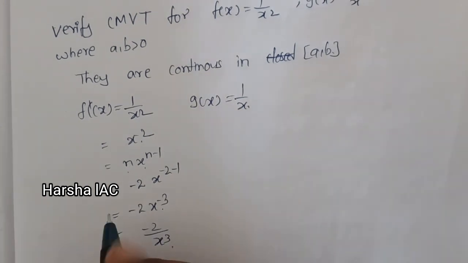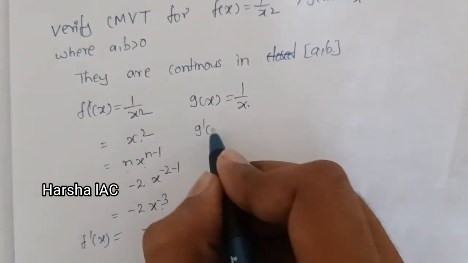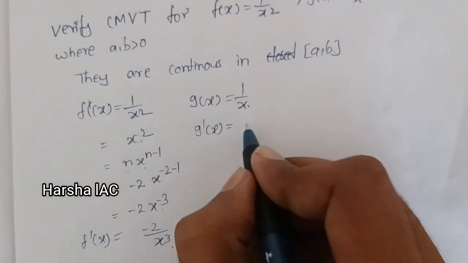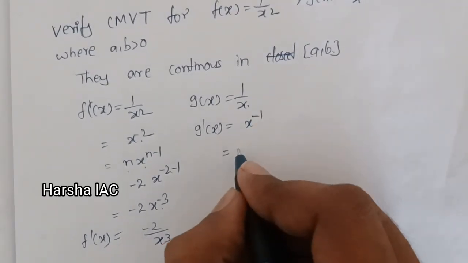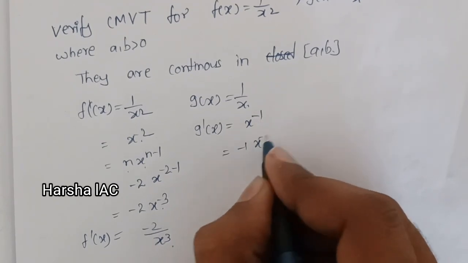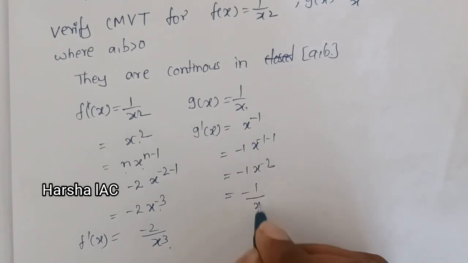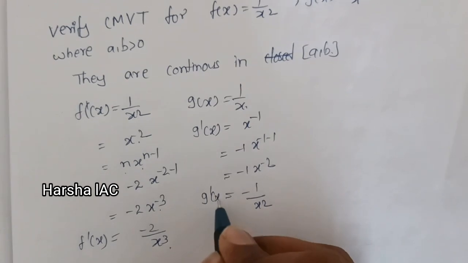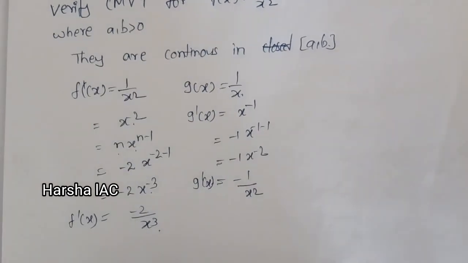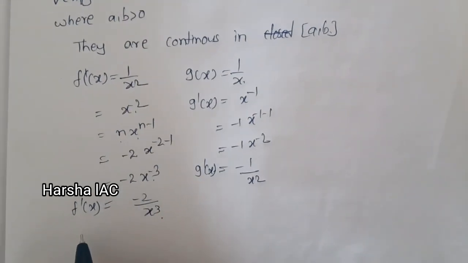Next, that completes the differentiation, and we get f dash x. Same for g dash x: here also you convert the power into negative 1. Here x^(-1) differentiates to minus 1 x^(-1-1), that is x^(-2), so minus 1 by x square. That is g dash x. Here we completed the differentiation. We conclude that the second statement is also true and they are derivable